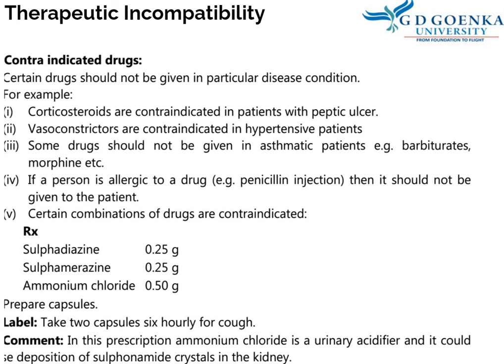In this prescription, ammonium chloride is a urinary acidifier and it would cause deposition of crystals of sulfonamide in the kidney. So this prescription should be avoided. They are ammonium chloride and sulfadiazine. They are opposite because ammonium chloride is a urinary acidifier and will cause precipitation of sulfonamide crystals in the kidney.